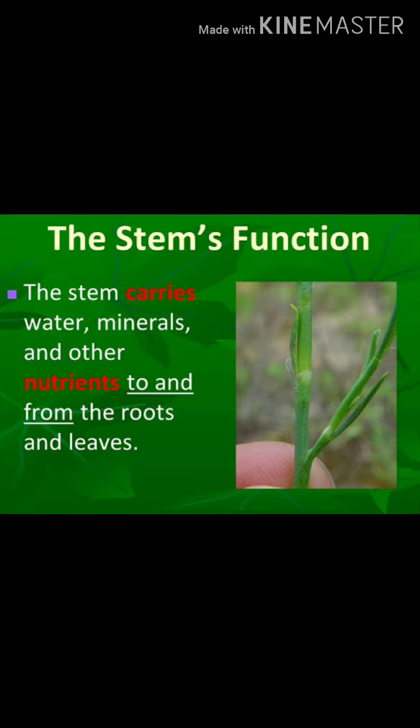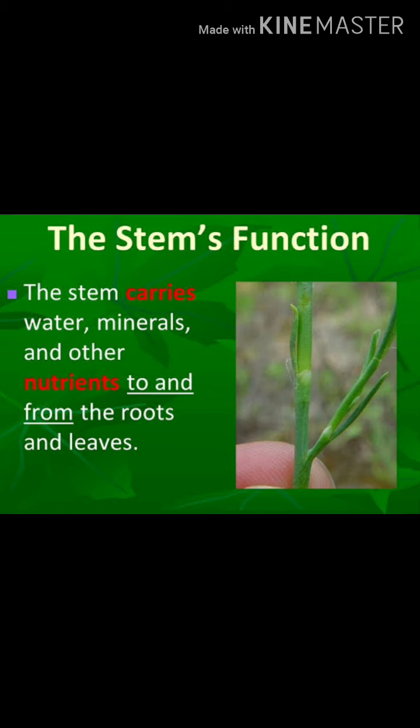Next, the stem. The height, shape and size of a plant depends upon the stem. The stem carries out the functions of production, conduction and storage of food. In some plants, it has the function of reproduction. The stem gives support to the other parts of the plant.